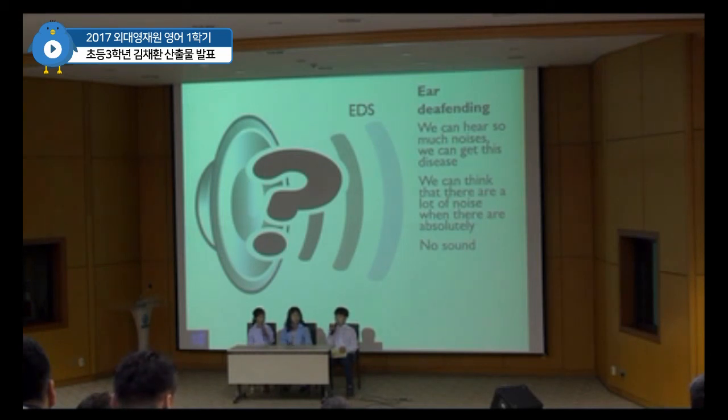The second disease is EDS. EDS is an abbreviation of ear deafening syndrome. There are two cases where this can happen, and one is because of the loud volume of media. If we use computers or watch TV, volume always comes out and this can harm our ears. Another reason could be electromagnetic waves that radiate out of phones. If we use phones and call, electromagnetic waves could harm our ears.